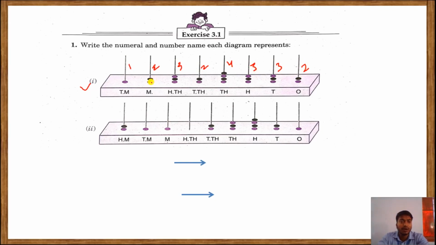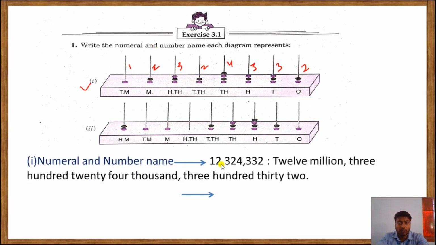Now we have to write the numeral name. So you can see 12324332. The numeral name can be 12 million because 12 is in the million period, then 324,000 because 324 is in the thousands period, then 331. This is the numeral name of this question.